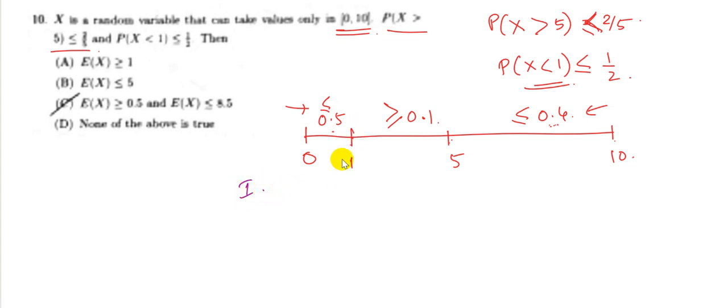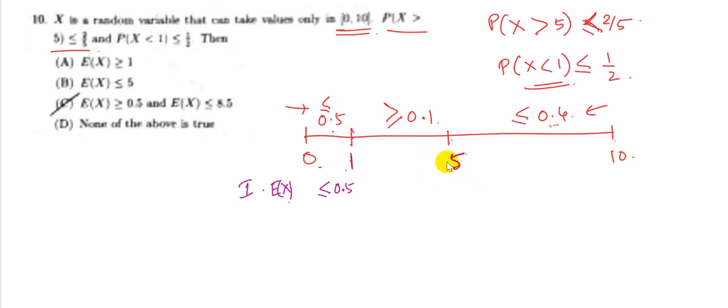when the values of x lying between 0 and 1, the probability is maximum, which means this is 0.5, and the maximum value that x can take here is less than 1. So this would be less than 0.5 into 1, which is less than 0.5. This would be the expectation of x here. And in the second case, the maximum value that x can take is 5.